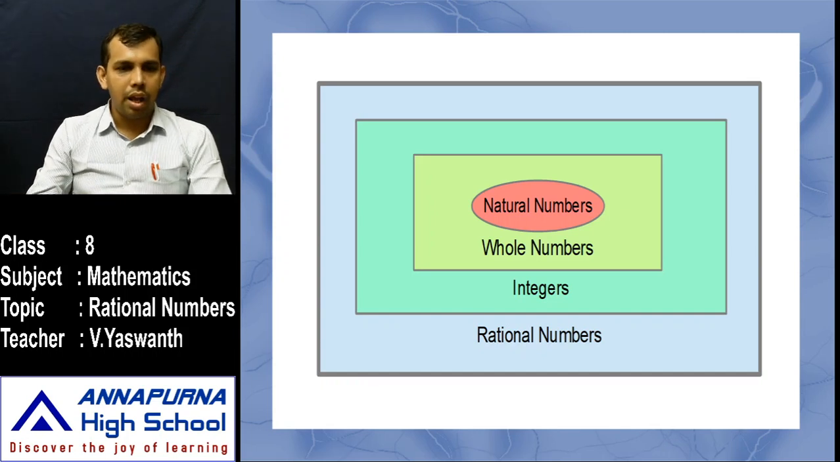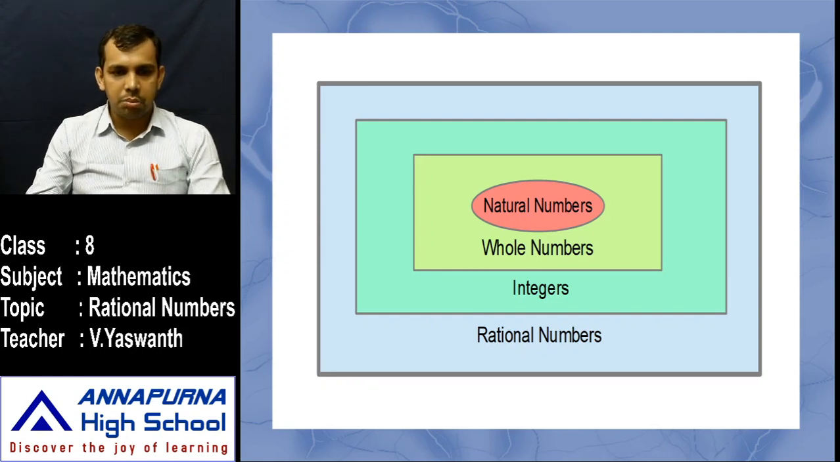That means every natural number is a whole number, every whole number is an integer, and every integer is a rational number. But is every whole number a natural number? No. Why? 0 is a whole number, but it is not a natural number. This is the most important point. Every natural number is a whole number. Every whole number is an integer. Every integer is a rational number. That means every natural number is a rational number, every whole number is a rational number, and every integer is a rational number.